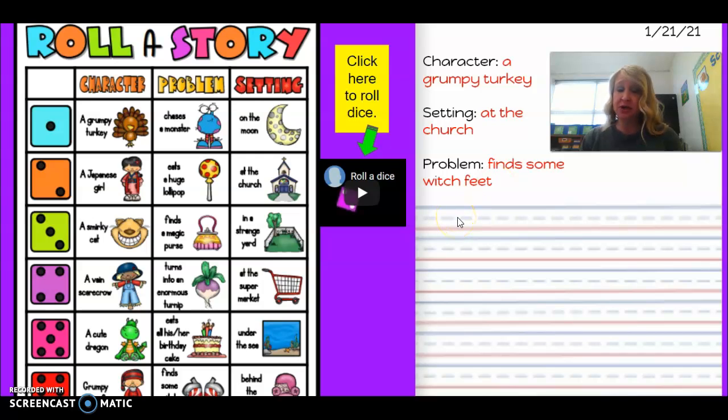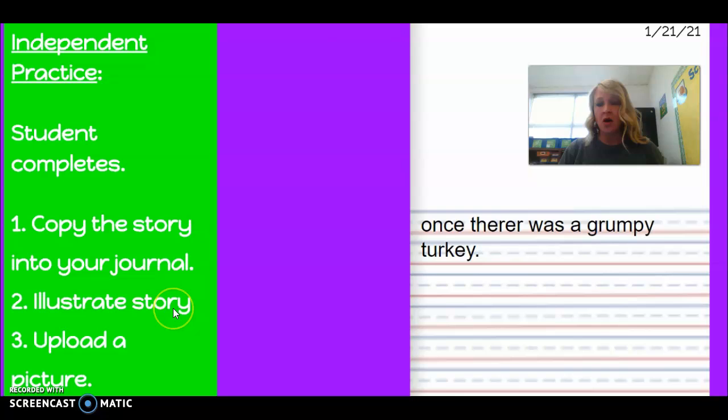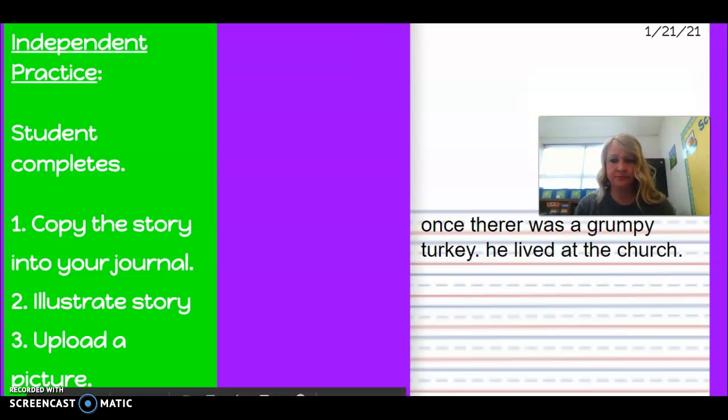Let's see. What would be a good way to start that story? Once there was a grumpy turkey. That sound okay? All right. Okay, there's my first sentence. Once there was a grumpy turkey. Now, what could we say for the next sentence? He lived at the church? That sound good? Okay. Okay, so far we have once there was a grumpy turkey. He lived at the church.